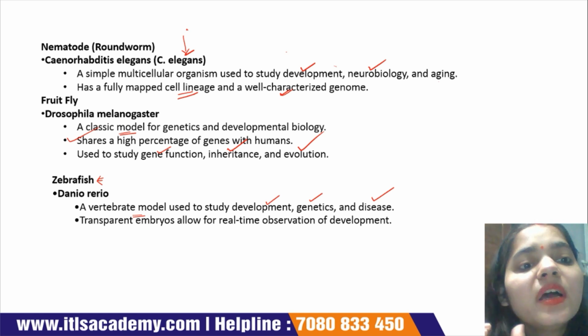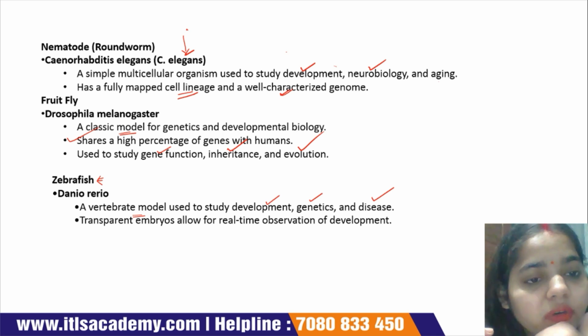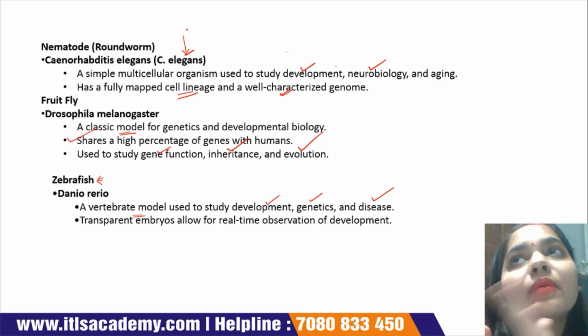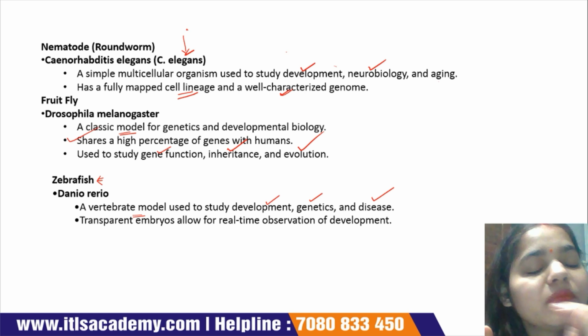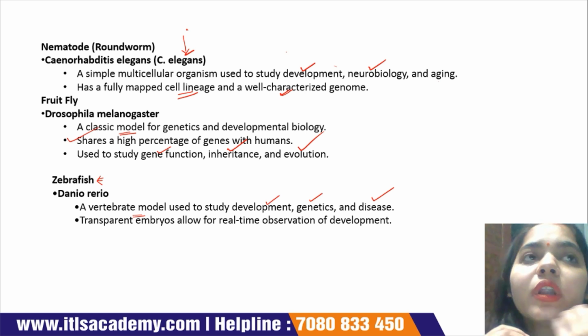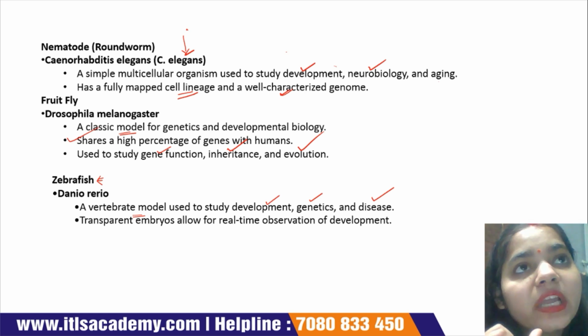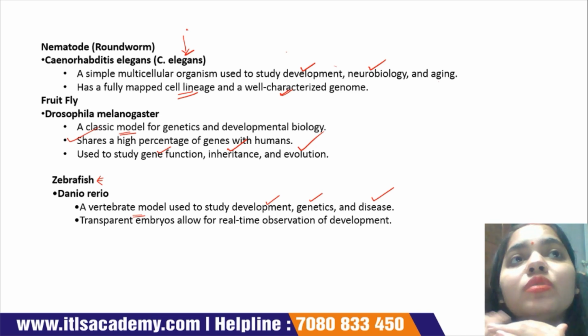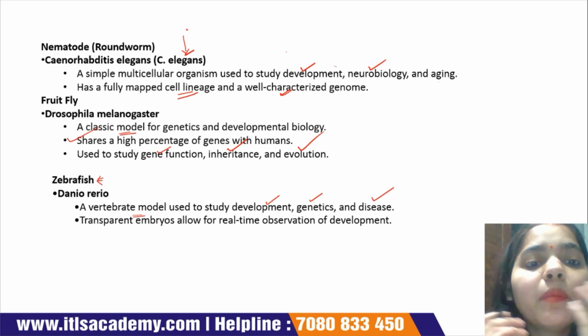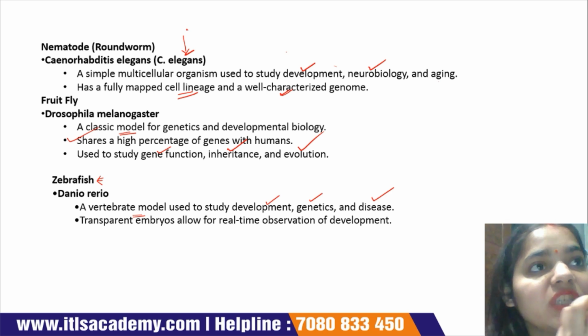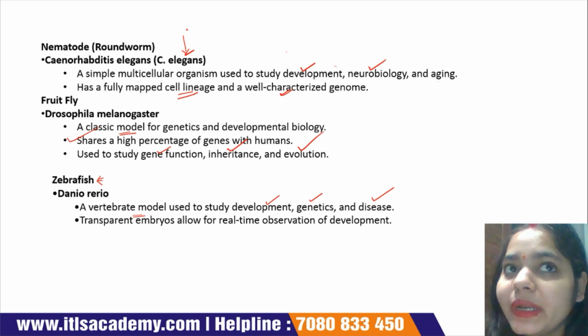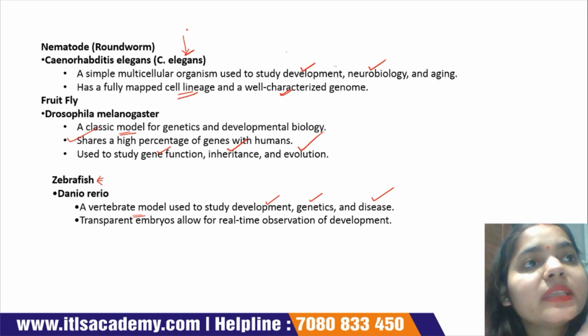Next is Drosophila. Drosophila is a classical model organism for genetics, and also plays the most important role in developmental biology to understand gene expression, function, and evolution pattern. Next is the zebrafish.